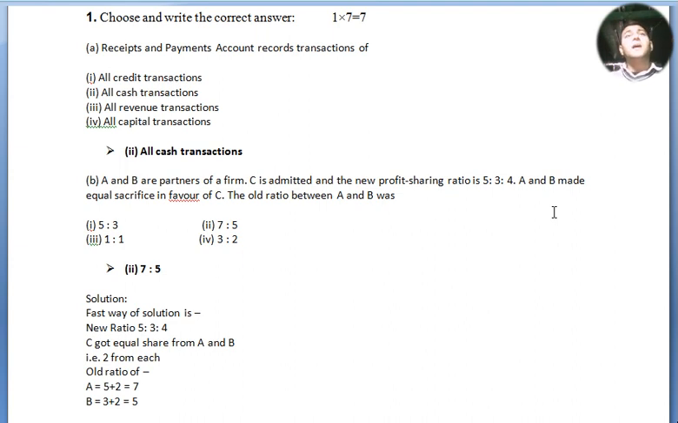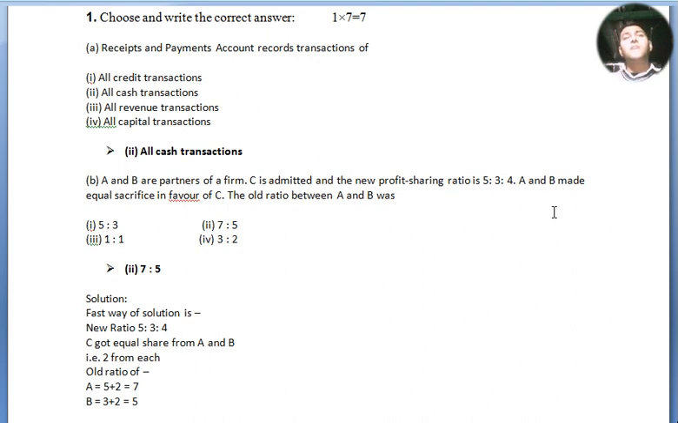Question number B. A and B are partners of a firm. C is admitted and the new profit sharing ratio is 5:3:4. A and B made equal sacrifice in favor of C. The old ratio between A and B was: the options are 5:3, 7:5, 1:1 and 3:2. The answer is option 2, that is 7:5.